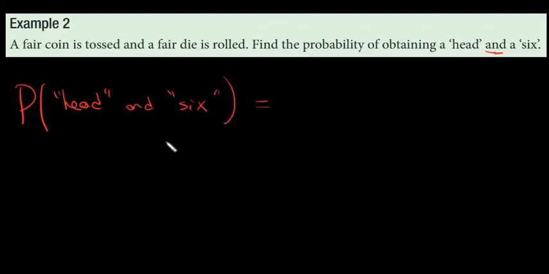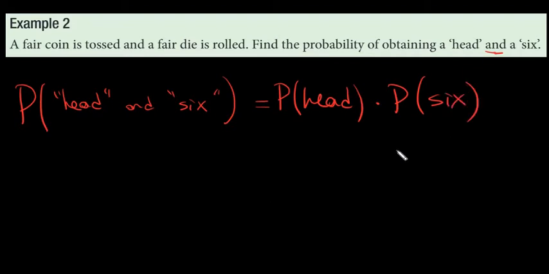So tossing a coin and rolling a die, these are independent events, right? They don't affect each other. The result is not going to be affected by the other one. For example, if I want to get head here, this event is not going to affect this. That means I can multiply. I'm going to use the multiplication rule here, right? So this is going to be the probability of getting head times the probability of getting 6.